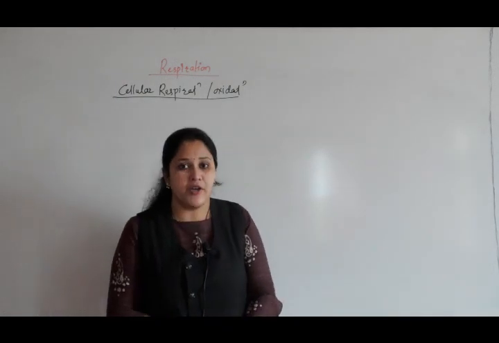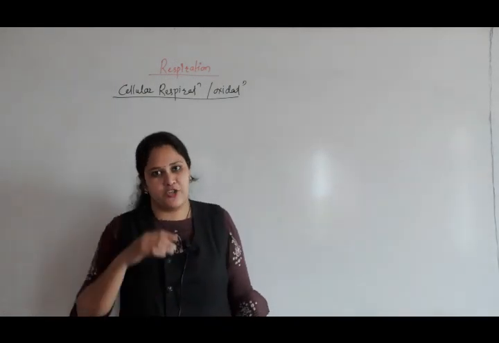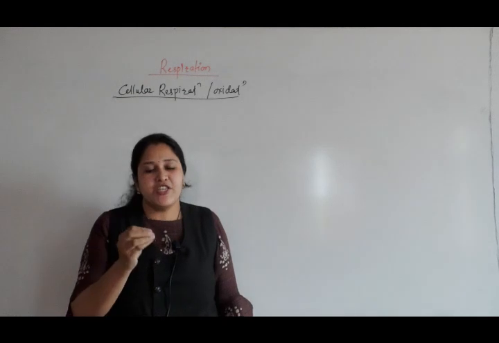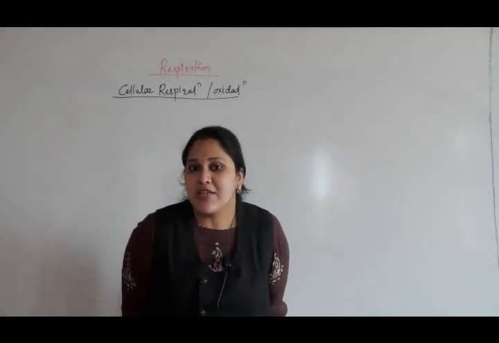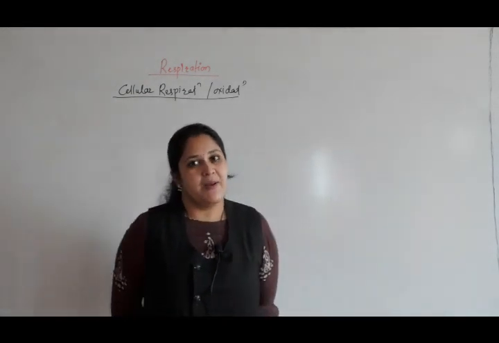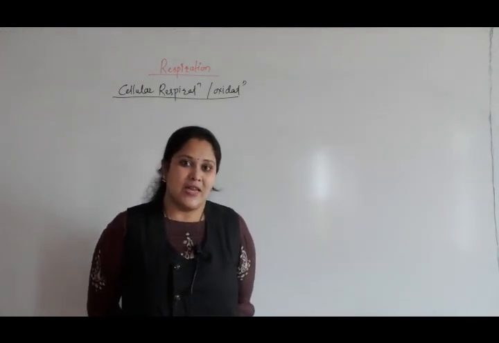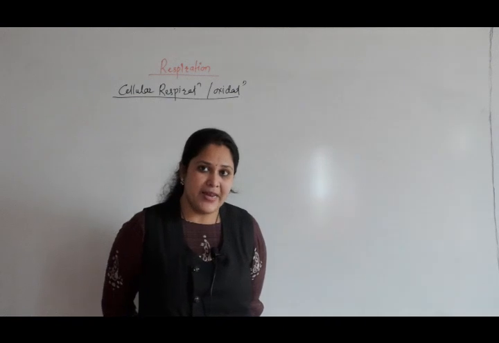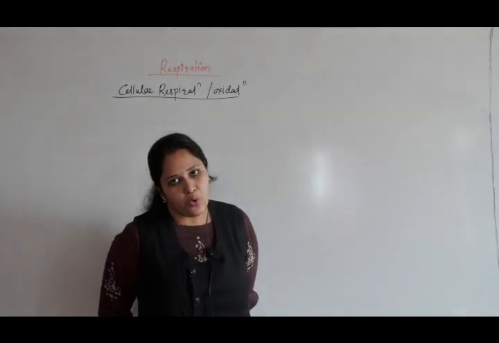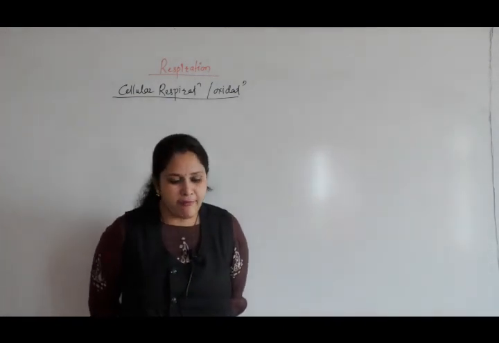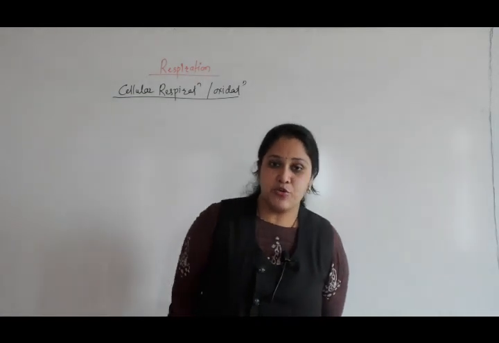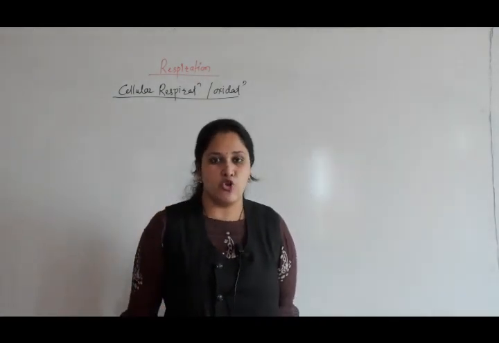Now let's see what are the different stages of respiration. Which is the cell organelle where respiration takes place? Respiration takes place in mitochondria. So those cells which are respiring more may have more mitochondria, because the number of mitochondria varies from cell to cell within one organism also.